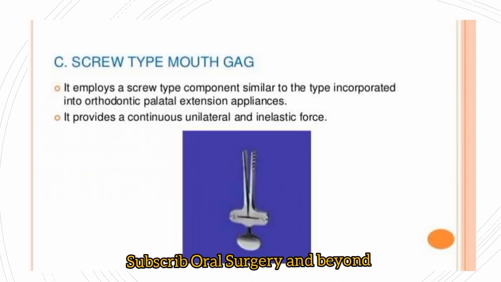Then screw type mouth gags, Heister's jaw opening devices or mouth jaw stretchers we use for opening of the mouth. Here a Heister's jaw stretcher is shown in this figure. It employs a screw type component similar to the type incorporated into orthodontic palatal expansion appliances. Here the screw is tightened, and these two parts of the ends are forced open.